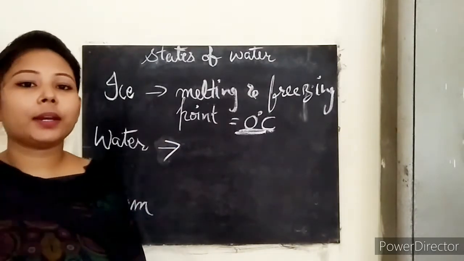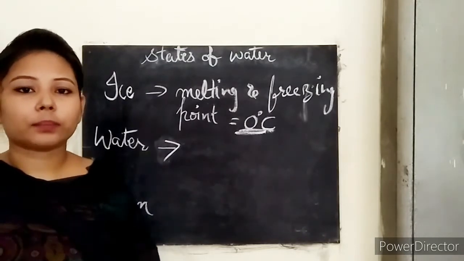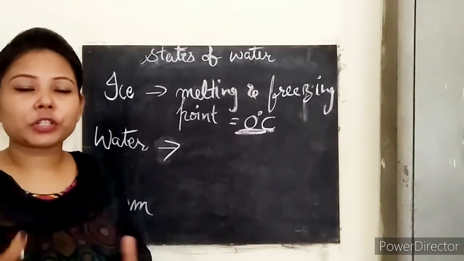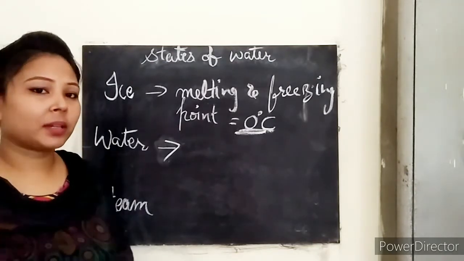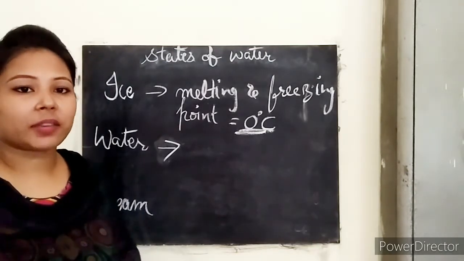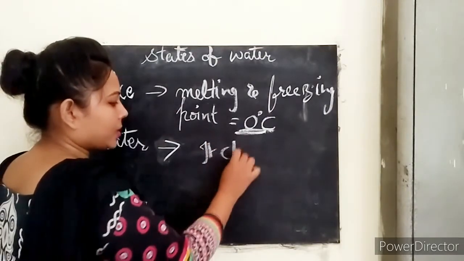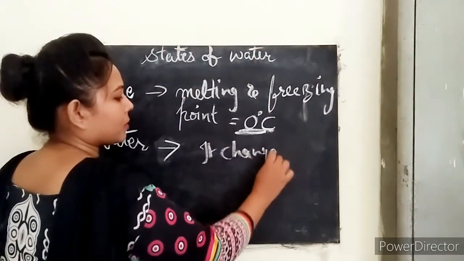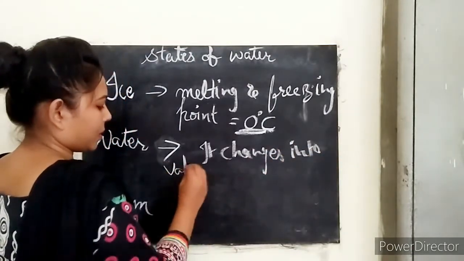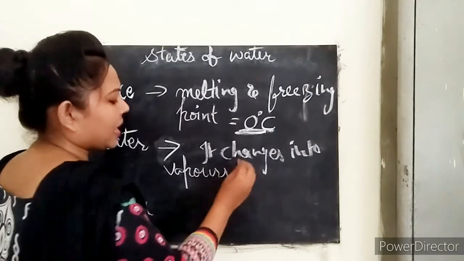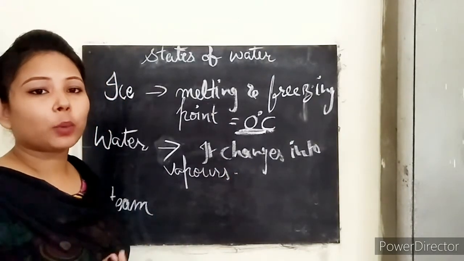And the next one we have is water. That means here water is in liquid form. So here water changes to water vapors at all temperatures, and this process is known as evaporation. So it changes into vapors, and this is the reason our clothes dry up very quickly.